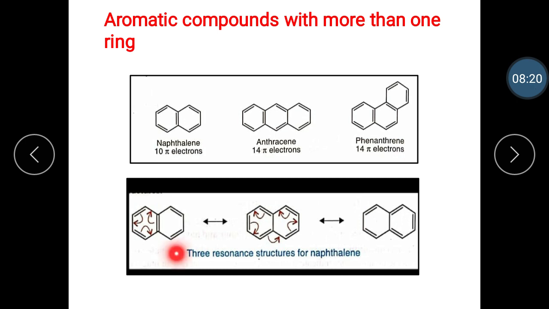Let's see here the 3 resonance structures for naphthalene. As the number of fused benzene rings increases, the number of resonance structures also increases, and naphthalene is a hybrid of 3 resonance structures. Naphthalene contains 10 pi electrons from the 5 bonds, anthracene contains 14 pi electrons from the 7 bonds, and phenanthrene also contains 14 pi electrons from the 7 bonds.